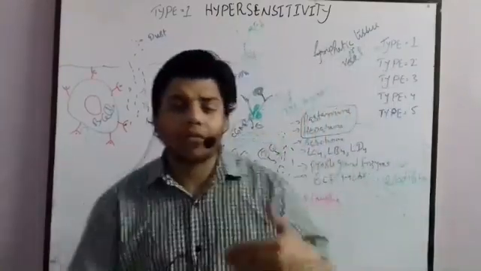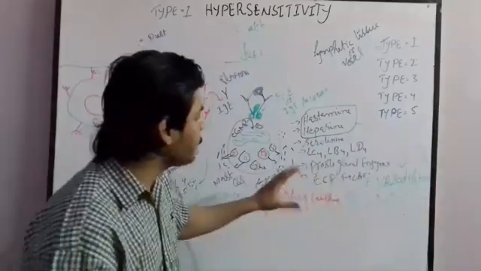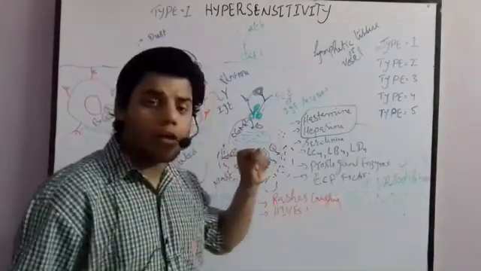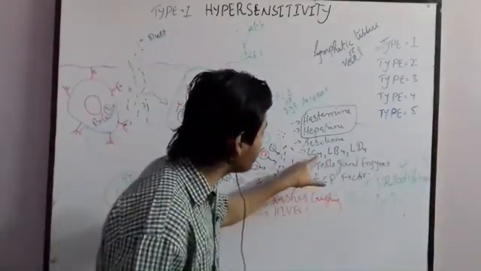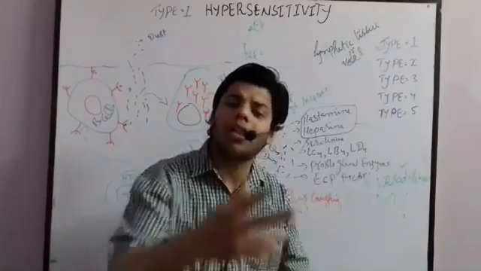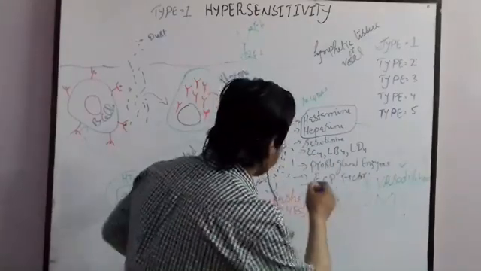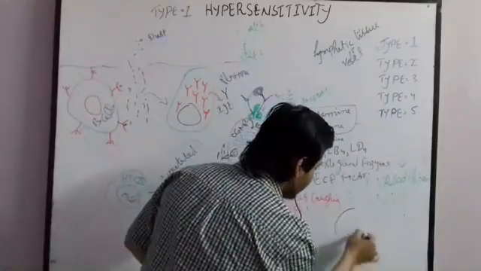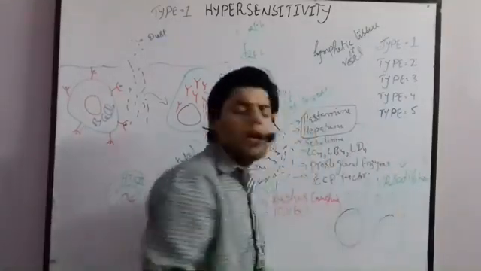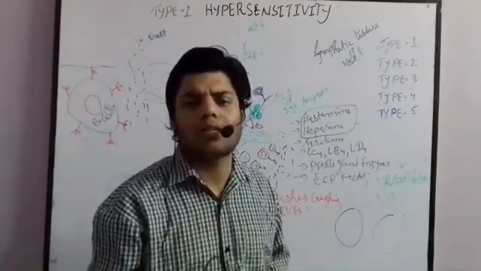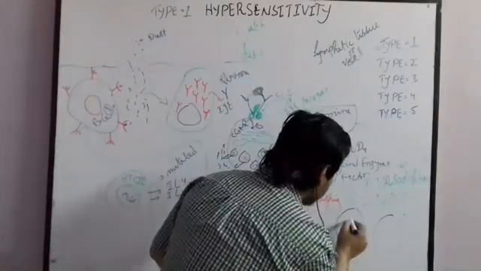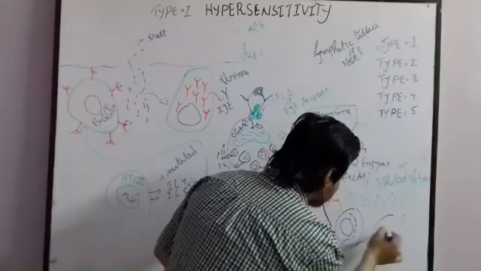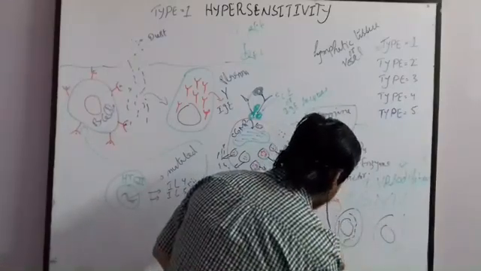And pathologically, one thing more that I forgot to mention, these leukotrienes C4, B4 and D4 will activate some other cells. Let me draw. We have neutrophils and basophils. So let's suppose these are the neutrophils, and these are the basophils.